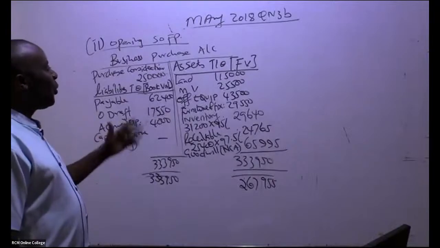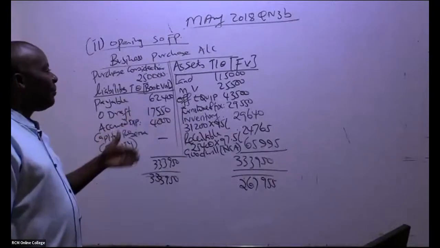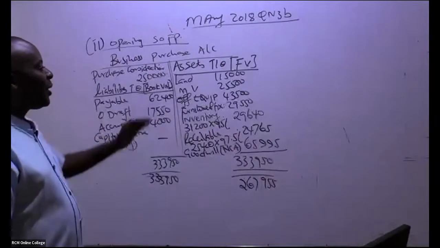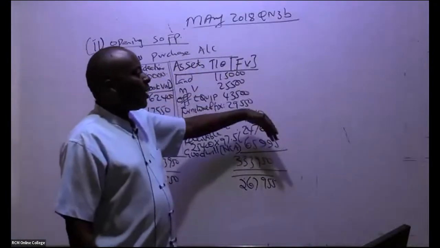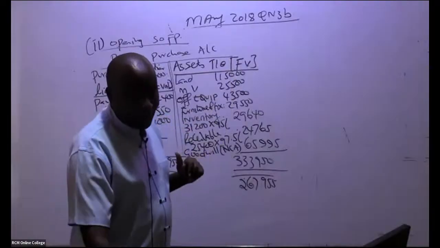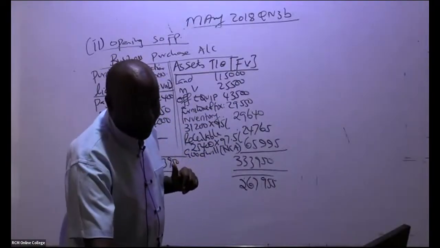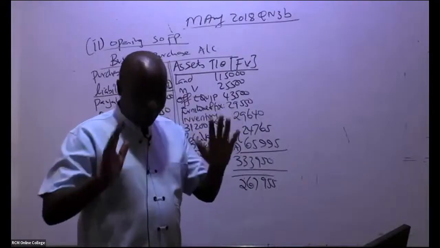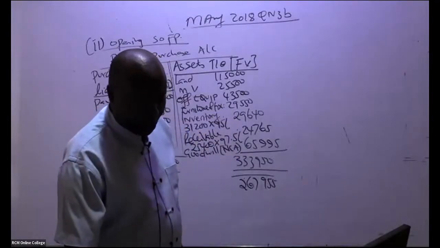In an exam, don't do it, because you don't have the time. When you are arranging and it comes to goodwill, tell the examiner to go and work that figure out. We will break because of prayers. We always respect prayers. She'll come back at 4:27.